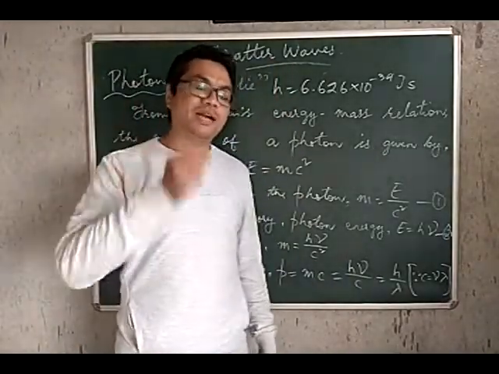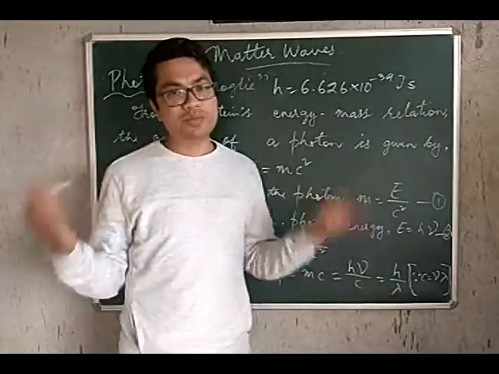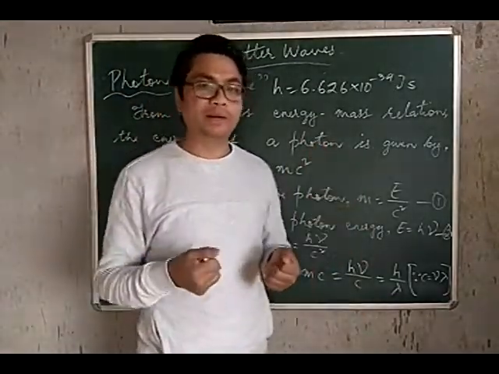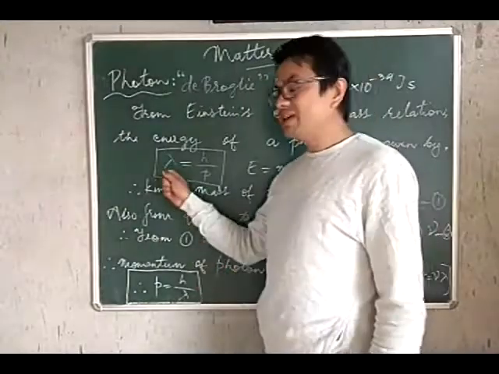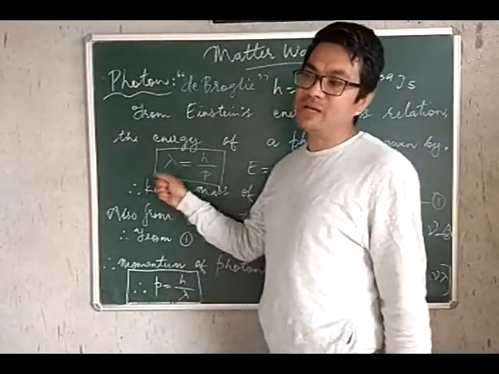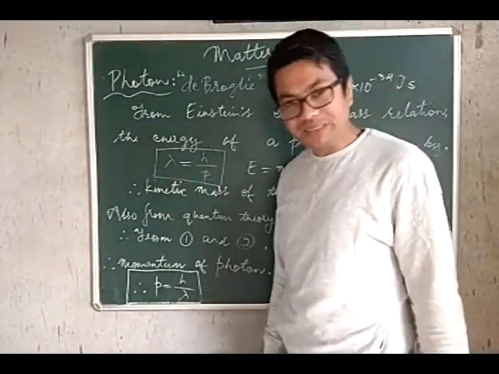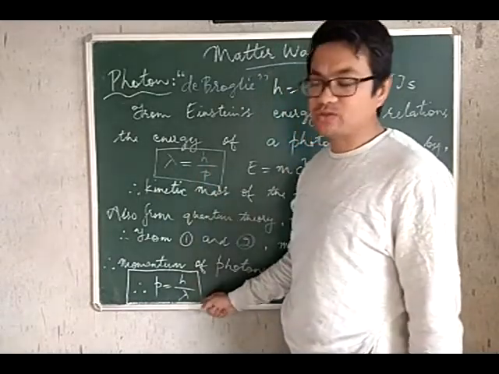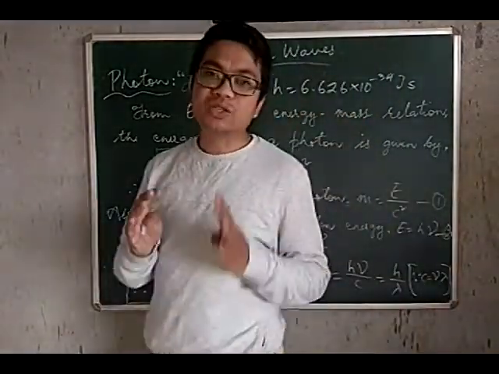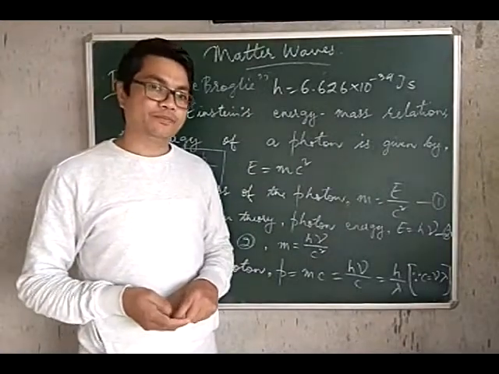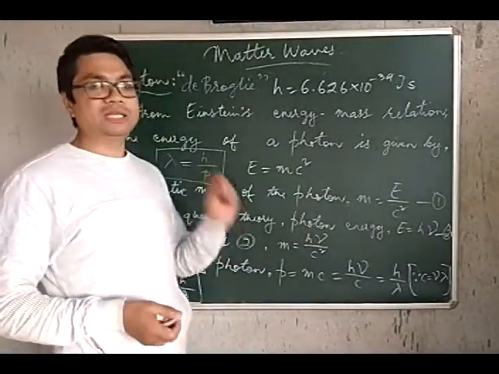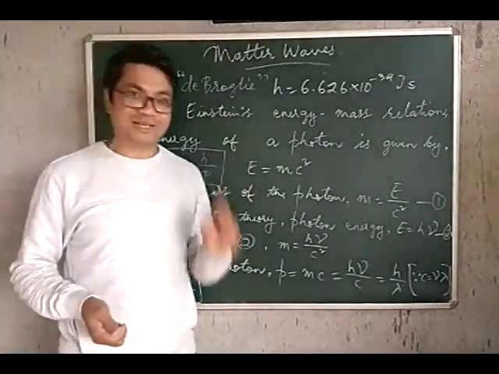Any matter, any body that is moving also behaves as a wave according to de Broglie, and the wavelength of the matter wave is given by lambda, which is equal to h by p. He used the same expression, like I've already told, that is true for a photon. So this is your de Broglie wavelength for matter waves.